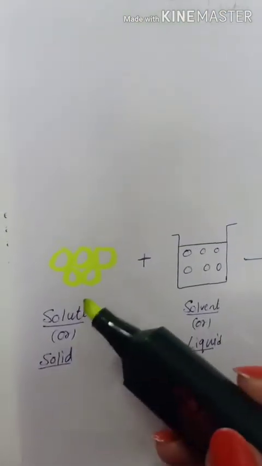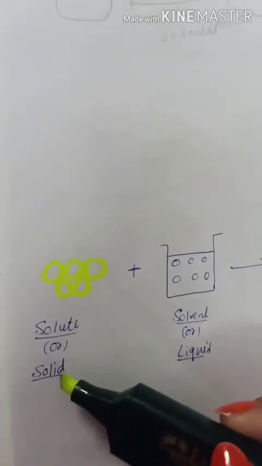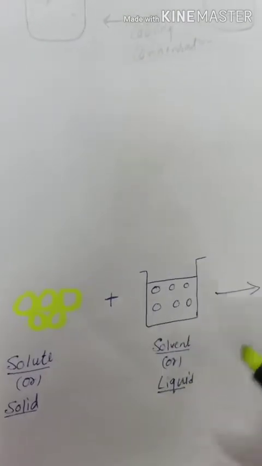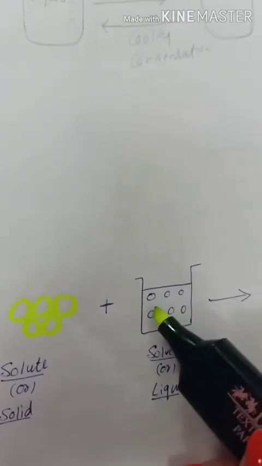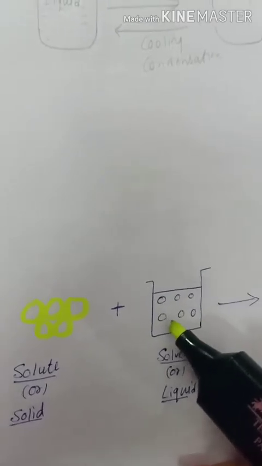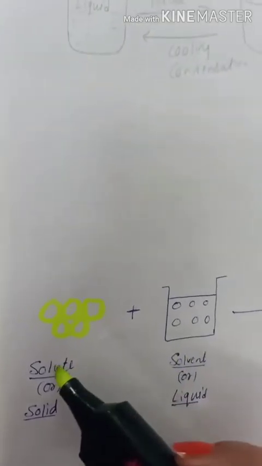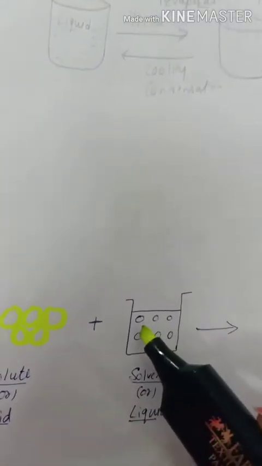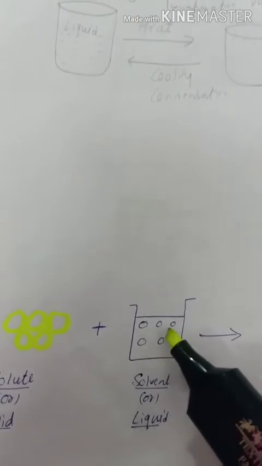I am repeating. If we dissolve a solute or solid in a solvent, that is a liquid, then what happens? Because in a liquid there are intermolecular spaces between the molecules, therefore solute molecules dissociate and occupy the available space between the liquid molecules in this way.